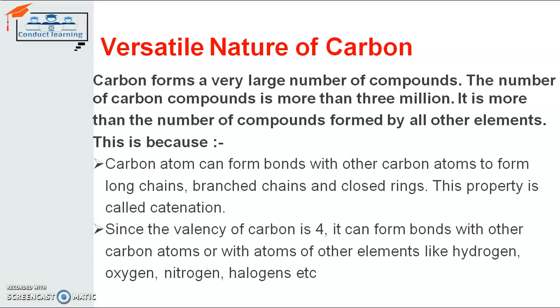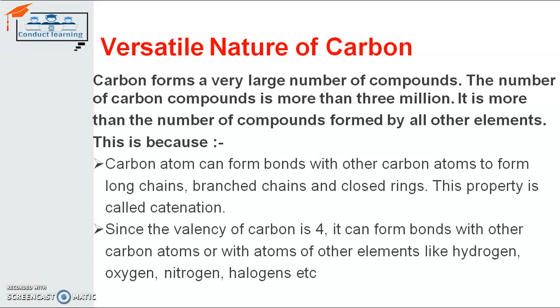That bond can be a long chain, because there is no limit of two or three linkages of carbon atoms. There can be more than that.